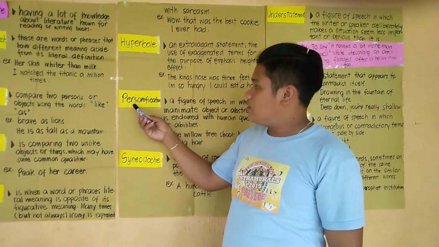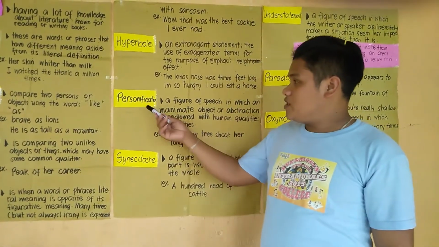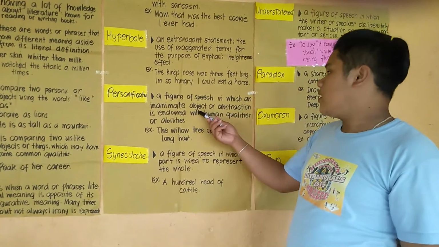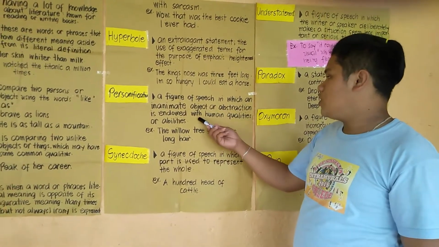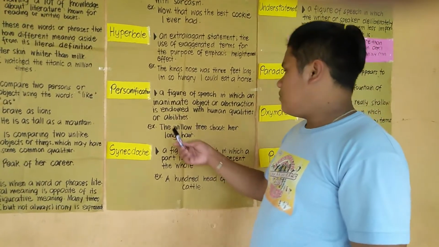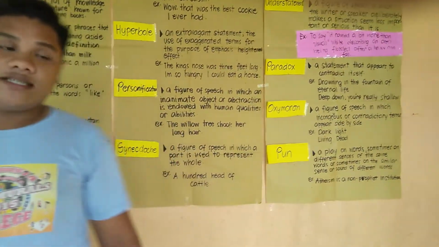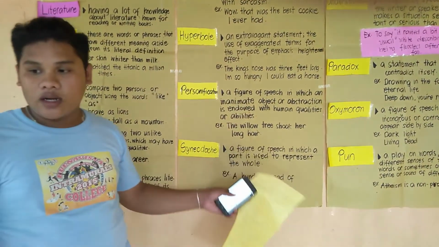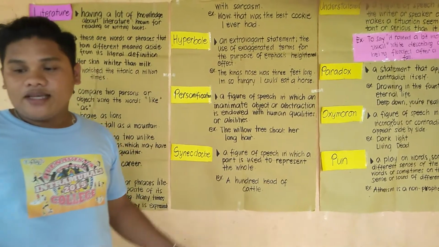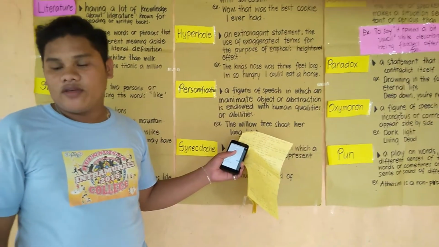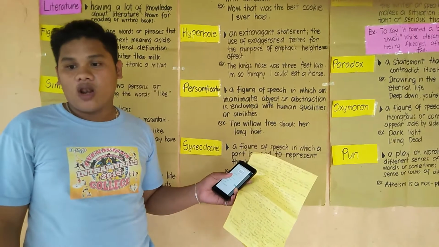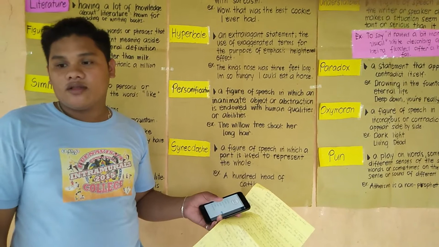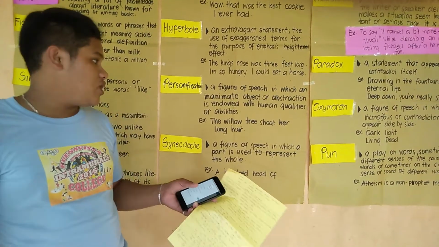Next is personification. Personification is a figure of speech in which an inanimate object or abstraction is endowed with human qualities or abilities. The example here is "The willow tree shook her long hair." The example refers to the way the willow tree's long branches sway in the wind. By saying "shook her long hair," the tree is given a characteristic of a human.